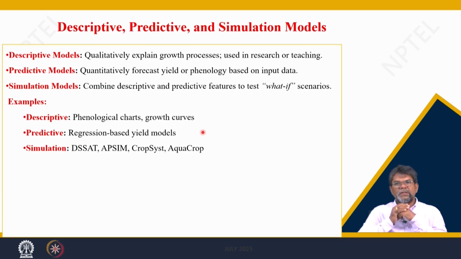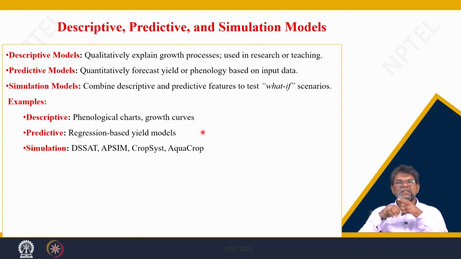And the other one, we can say, the descriptive, predictive and simulation models. Descriptive means these are the qualitative explanations. Most of the developmental phases you have discussed earlier, like growth and development, that is appearance of the flowers, appearance of the fruits, maturity.